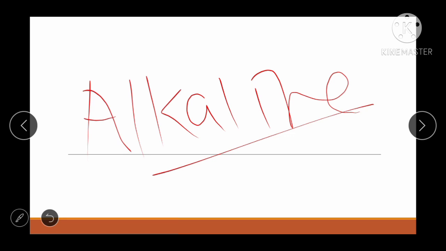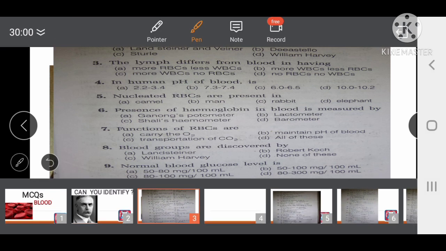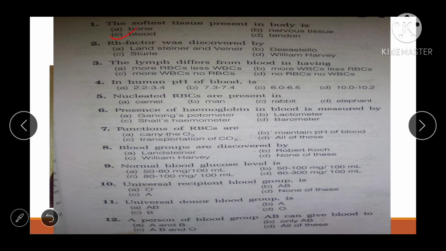So the correct answer will be blood. The softest tissue present in the body is blood. Next question: Rh factor was discovered by? See friend, I told you about one person, he is Landsteiner. So Rh factor was discovered by Landsteiner and Wiener.